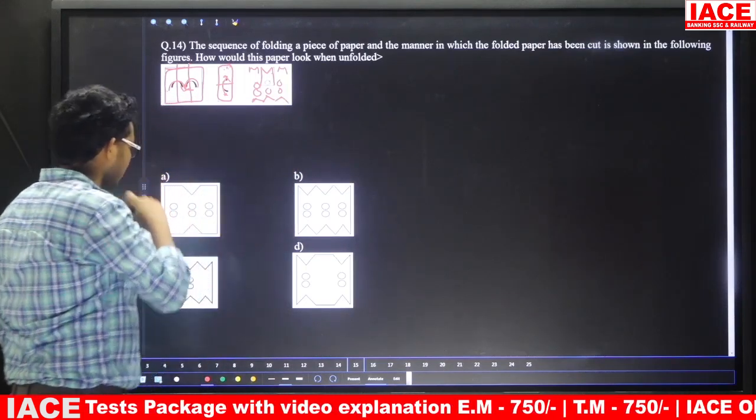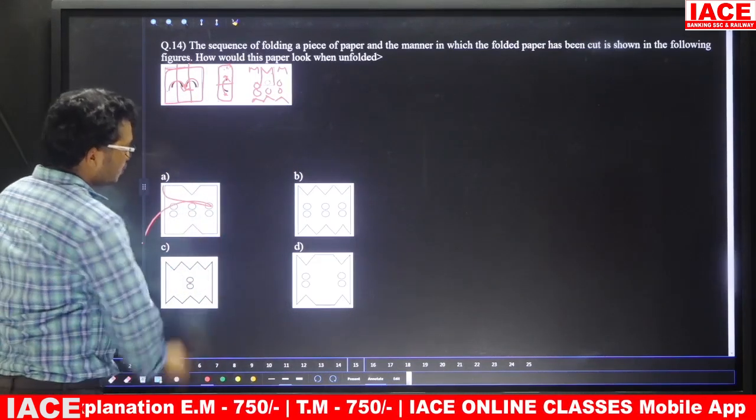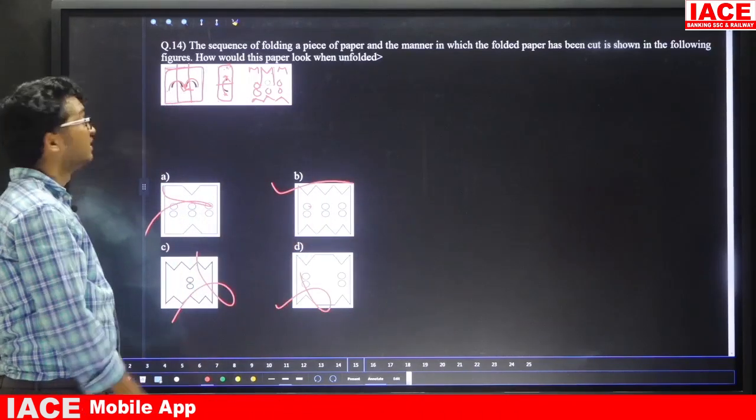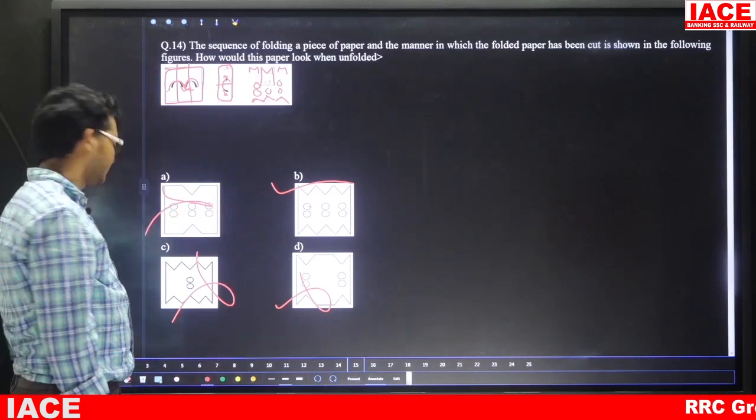So which of the following figures is there? This one is no chance. Here 2 circles, no chance. Here no chance. That means what is remaining? Option B is the answer. So question number 14, option B.